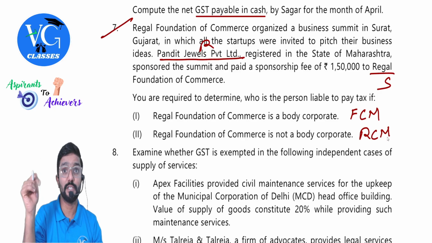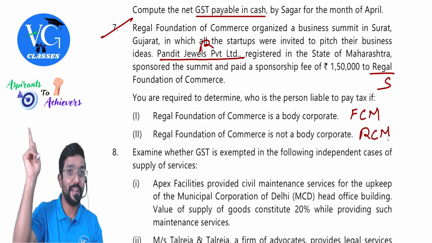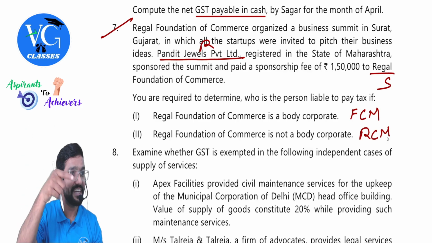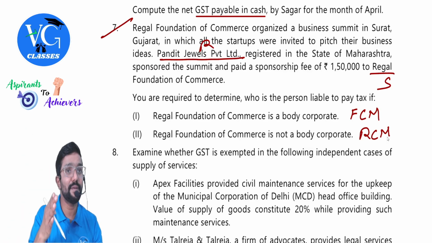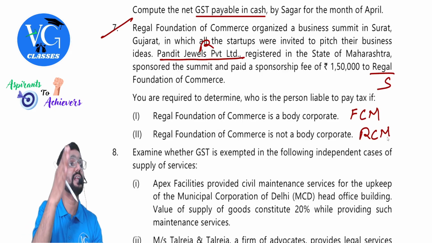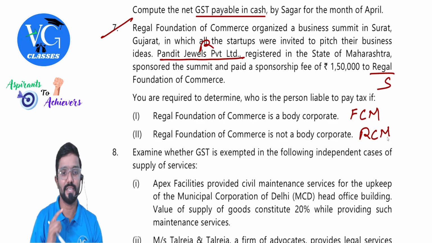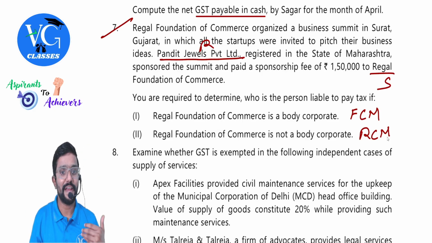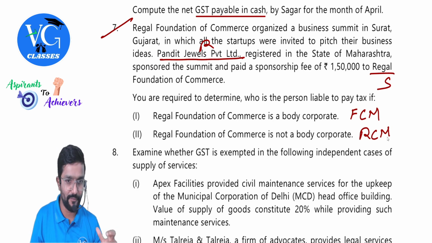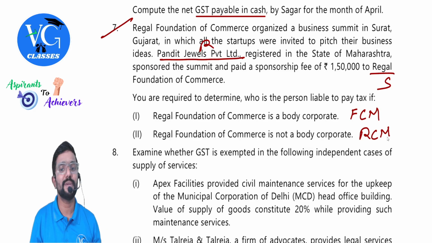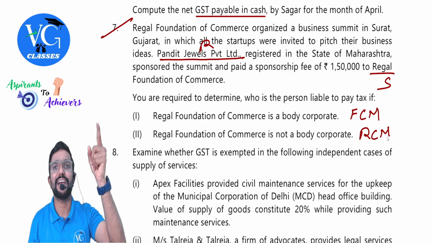Okay, now again sponsorship. One more question on sponsorship. On sponsorship, there is an amendment. See, they are testing again and again. In September RTP, actually, there are a few questions on amendments. Yes, even in exam, you might get it. You are required to determine who is the person liable to pay tax if Regal Foundation of Commerce is a body corporate. What is applicable tax?